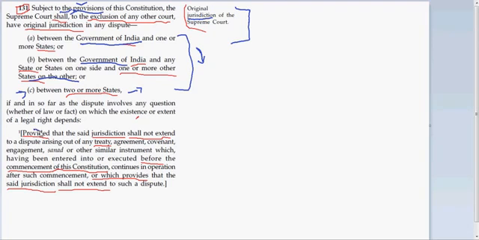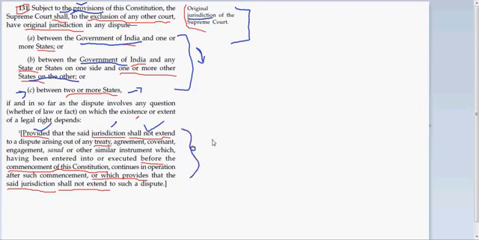But there is a proviso to this article, which is like this: provided that the said jurisdiction shall not extend to a dispute arising out of any treaty, agreement, covenant, engagement, sanad, or other similar instrument, which, having been entered into or executed before the commencement of this Constitution, continues in operation after such commencement, or which provides that the said jurisdiction shall not extend to such a dispute.